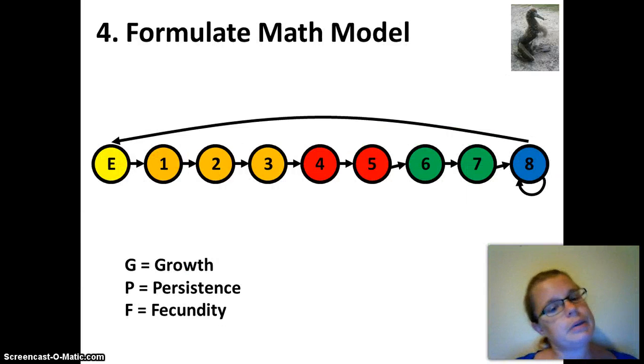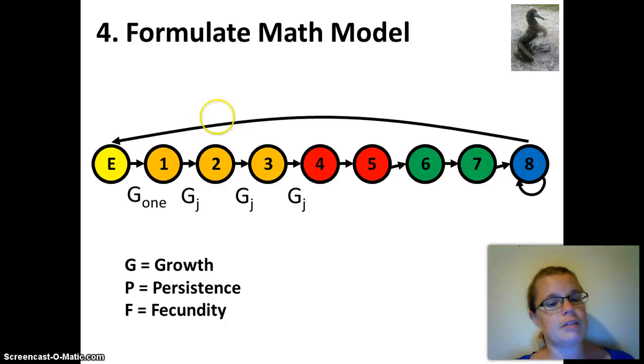Okay, so now let's start with this conceptual diagram, this life cycle diagram, and build the mathematical model, the matrix. So as I said, all of the stages except 8 can grow into the next stage. But for each of these categories, they're going to have the same growth probability, which is the probability of surviving and growing into the next stage. So the probability of E surviving and going into stage 1 is G1.